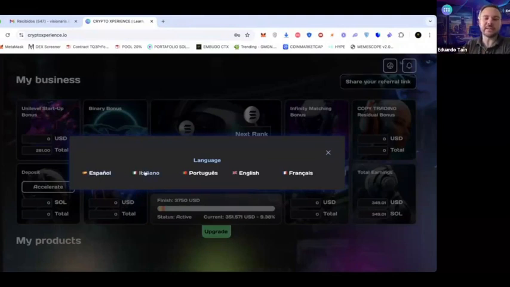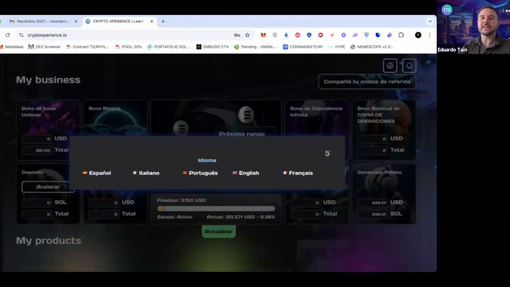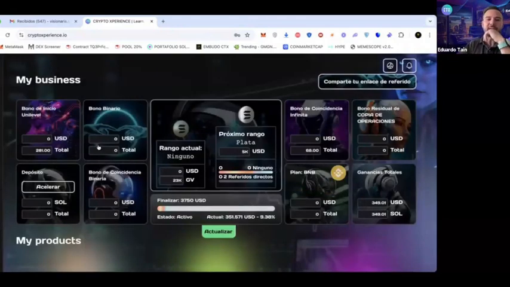There are people in Italy, so they would set it to Italian, Portuguese, English, French, and soon in more languages. These 5 languages are available initially because they are the main languages we are working on at the moment. We are going to select Spanish. It automatically changes to Spanish, and we will do a quick visual check.